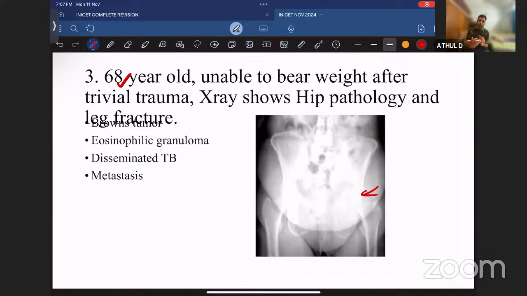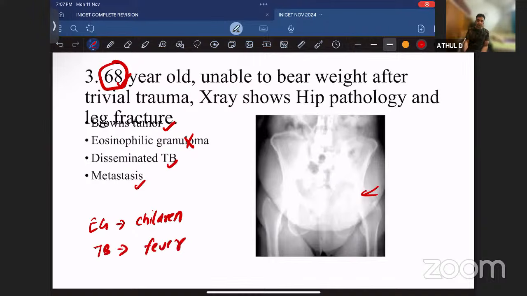So in these questions, you have to rule out each and every option. First we can rule out eosinophilic granuloma, because eosinophilic granuloma is seen in children. Here in the question, the patient is 68 years old. So you can rule out eosinophilic granuloma. Then the differentials are Brown's tumor, disseminated tuberculosis, and metastasis. For TB, they will usually give you a history of fever. If there is a history of fever, then you should think of TB. But most of you were telling that there was no history of fever. So I think we can rule out TB also.